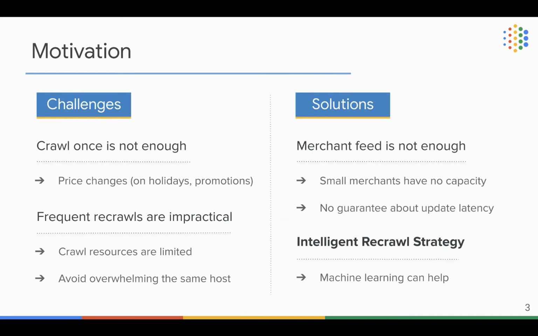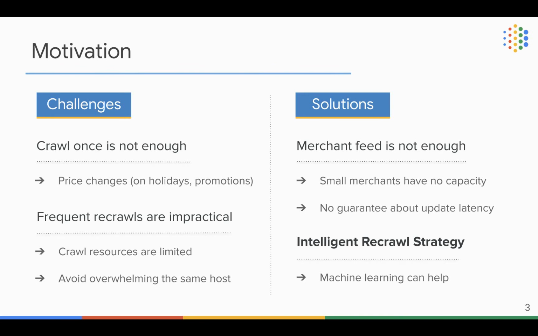This looks like a simple task, but we encountered a lot of challenges when we were actually doing that. First of all, we see that a lot of offers change their prices, particularly on holidays and promotional seasons, so that crawling only one time is not enough. However, scheduling frequent recrawls are also impractical because of the limitation of crawling resources. In our particular case, we have billions of offers in our database, and we essentially cannot recrawl all of them on a daily basis. At the same time, we also want to avoid overwhelming the same host.